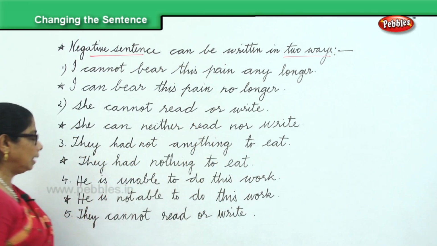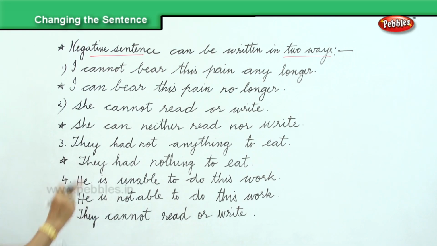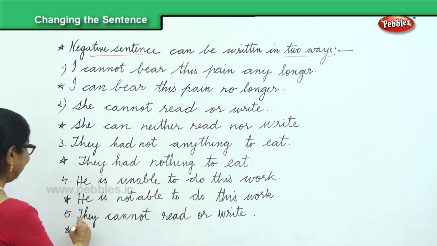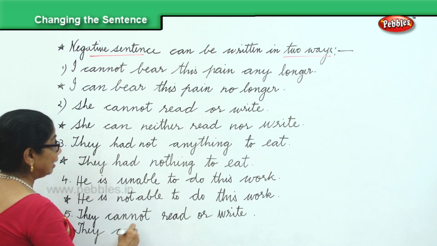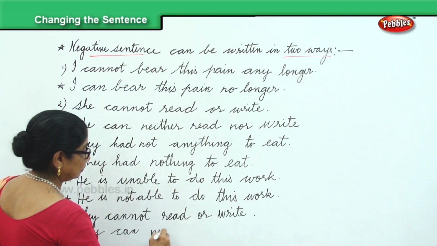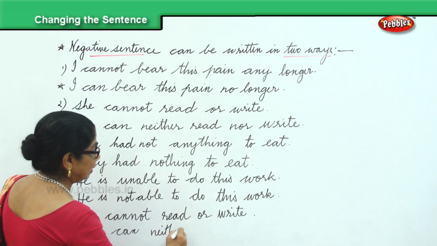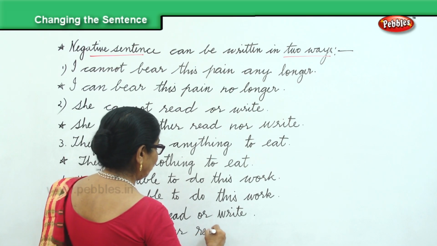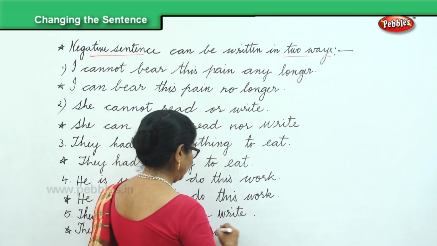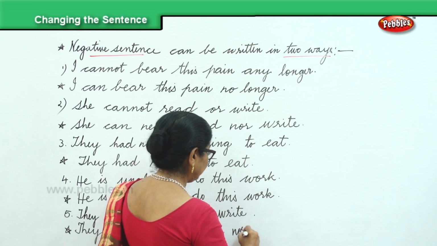Something similar to this. You can say they can neither read nor write. Very good. They can neither read nor write.